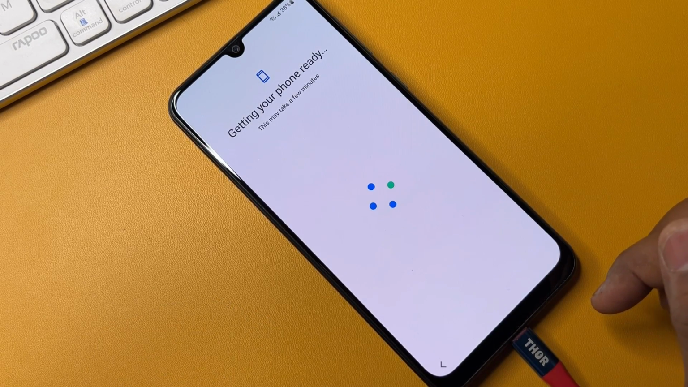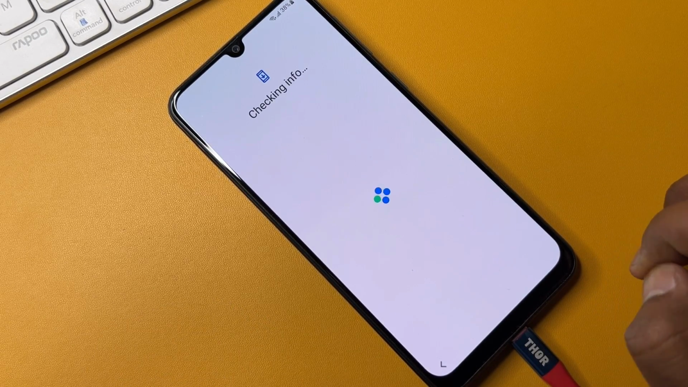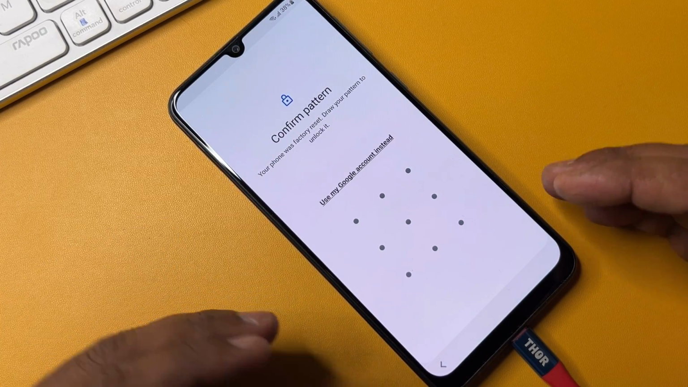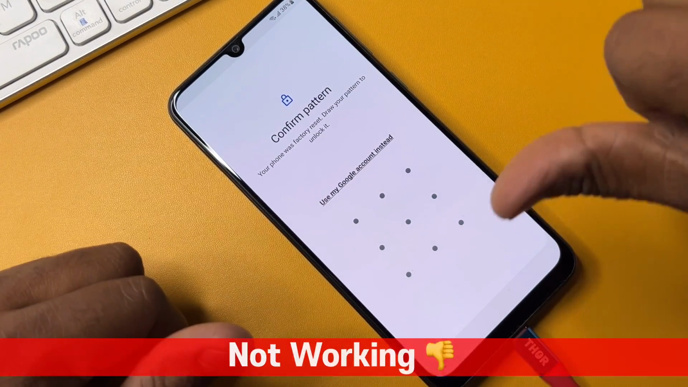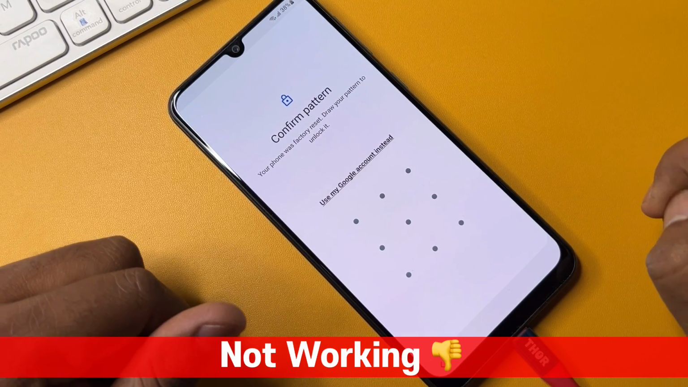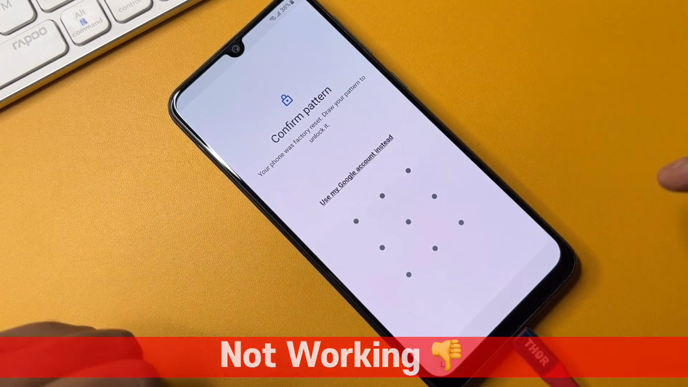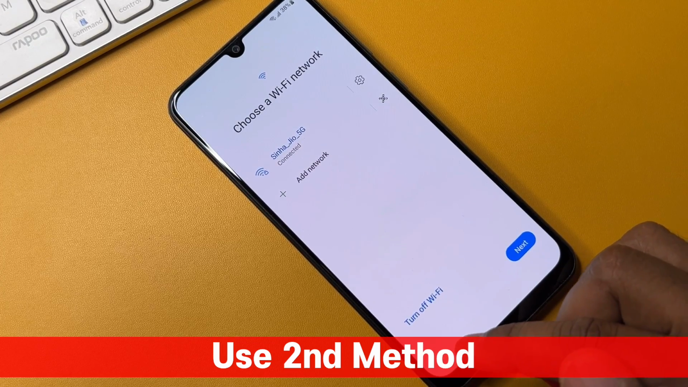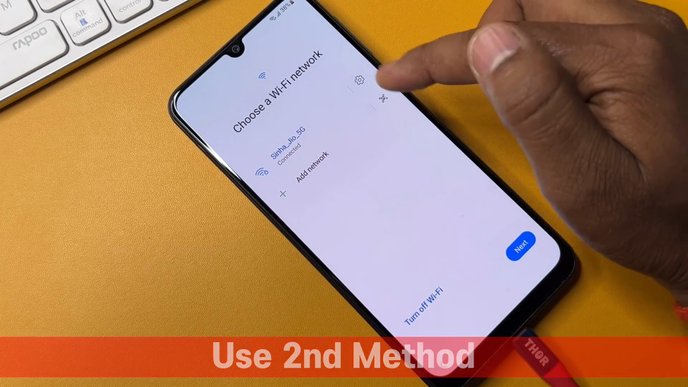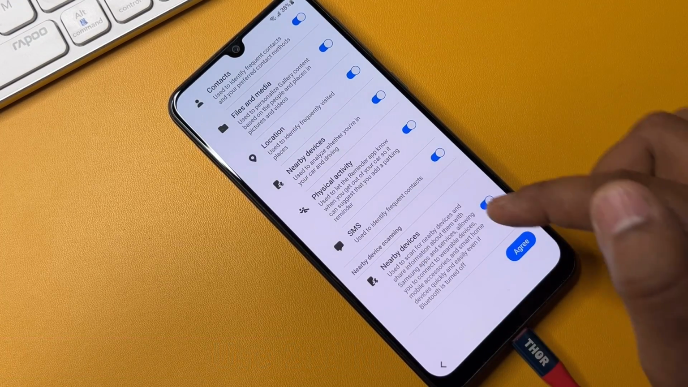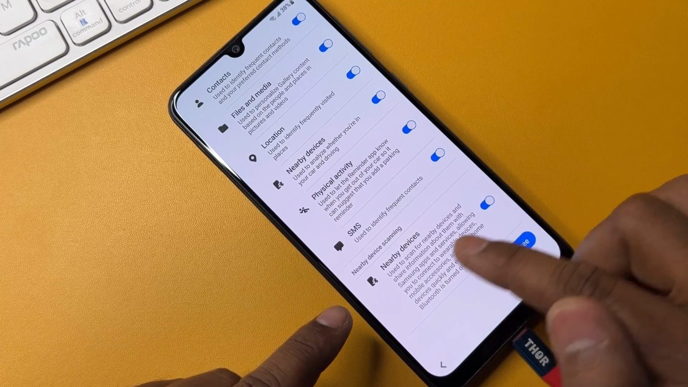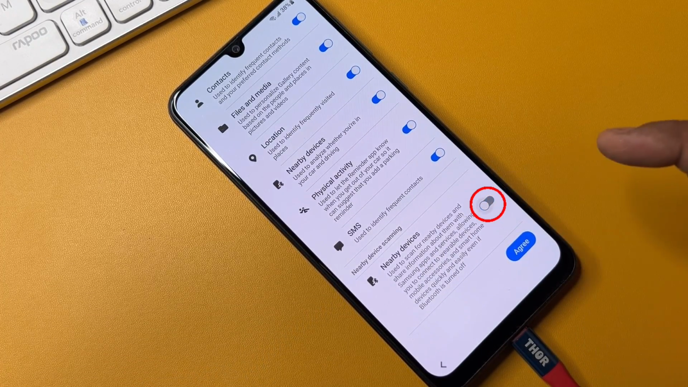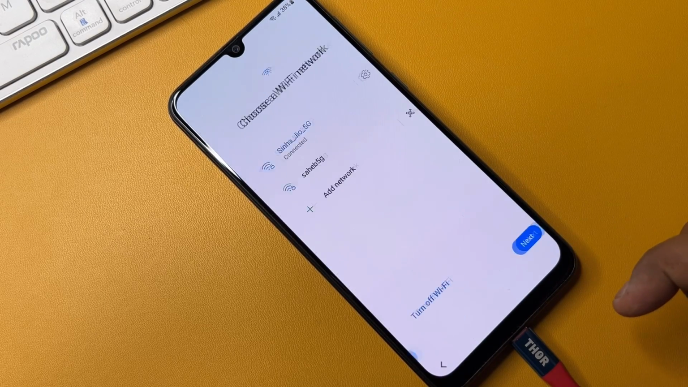We are checking whether this method is working or not. And friends, you can see that this method is not working well, so I am going to use a second method to unlock this smartphone. So go to the back button below. After that you have to click back again, and you have to turn off your nearby devices. This is the nearby devices option. So you have to click turn off and click agree.